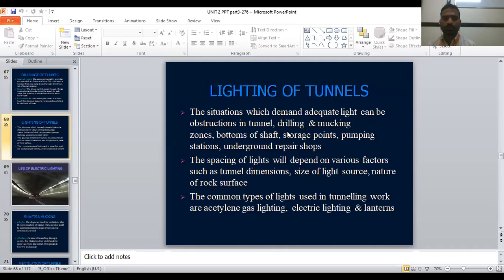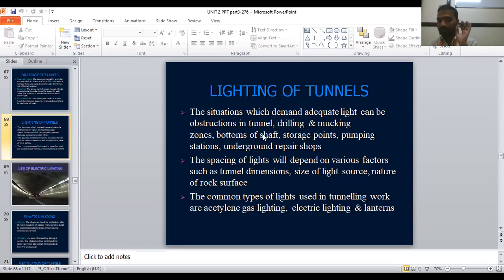And the lighting system. Whenever there are tunnels, the length of the tunnel will be around a kilometer, 1 kilometer, 2 kilometers, 5 kilometers. In that there will be darkness, so in order to have visibility, we should use a lighting system. Lighting of the tunnels: the situations which demand adequate light can be obstruction in the tunnel, drilling and mucking, bottom of the shaft, storage point, pumping stations, underground repair and shop. All these points are taken in the tunnels, so in that case we want a lighting system.